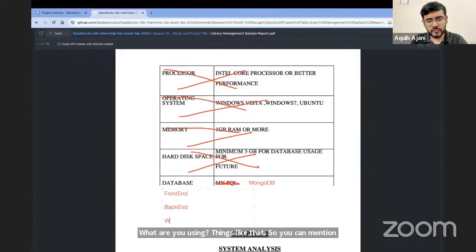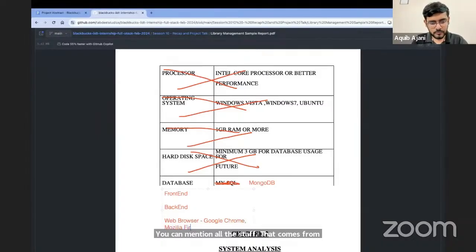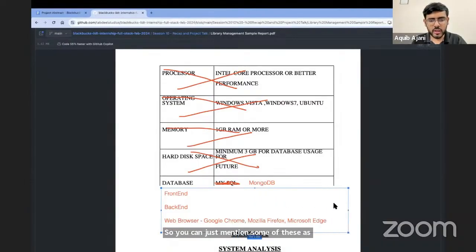You can also mention web browser. Which browser will be supported by your application. You can mention all the standard ones like Google Chrome, Mozilla Firefox, right? Then Microsoft Edge. These are some standard browsers that are supported by every React application. So you can just mention some of these as well, right? So these are the project details that you will mention.